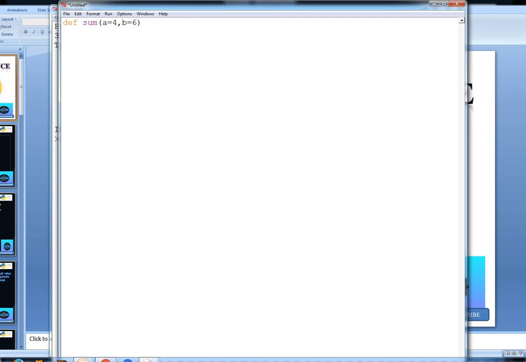Suppose we are taking these as default values, and then s equals a plus b, and then print sum equals s. After this we are calling this sum function with two different values, like 34 and 56.